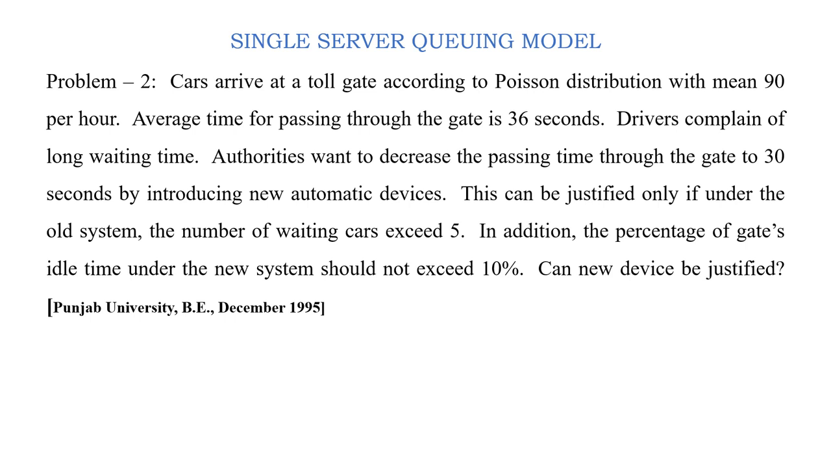But you know very well that implementing an automatic device will cost something, and this cost can be justified only if under the old system the number of waiting cars exceeds 5. In addition, the percentage of gate idle time under the new system should not exceed 10%. So can this new automatic device be justified or not? This is the problem.